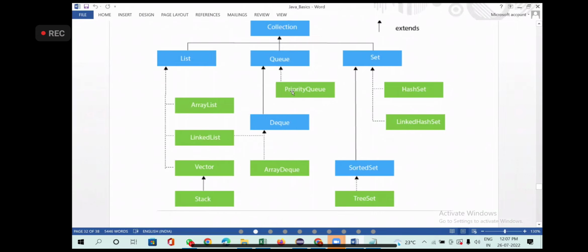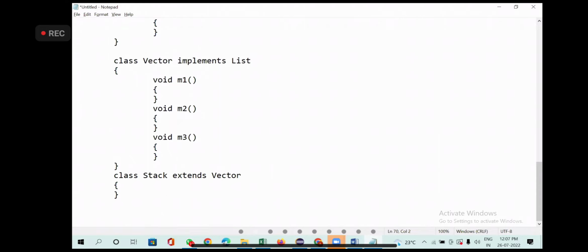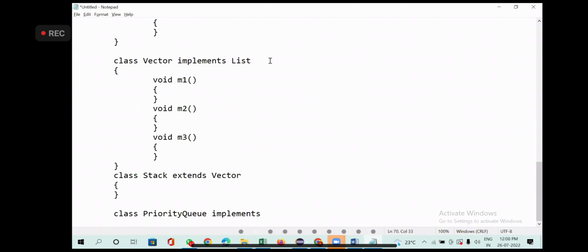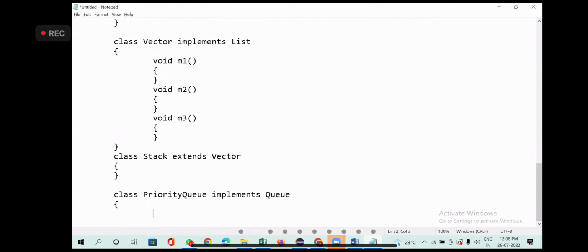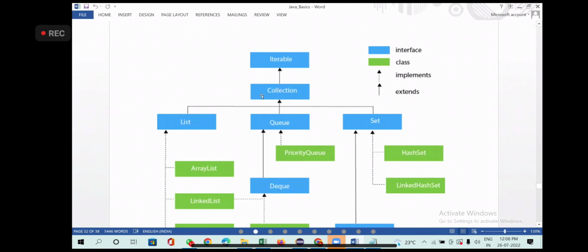Class implements. What is the class name? Priority queue. What is my class name? Class implements what? Interface called queue. Now what is queue having? Queue is implementing what? Collection.